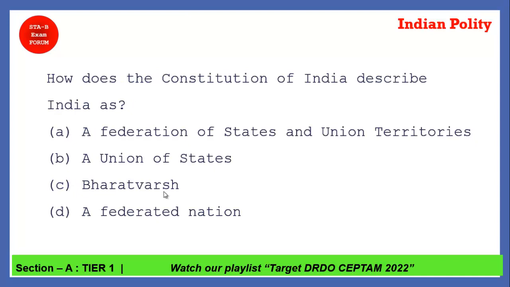Coming to the next question: how does the Constitution of India describe India? These are the four options. The Constitution of India describes India as a union of states. If you see Article 1, the first statement says India is a union of states. It is not a federation, and it is not Bharatvarsh. So the correct answer is union of states.